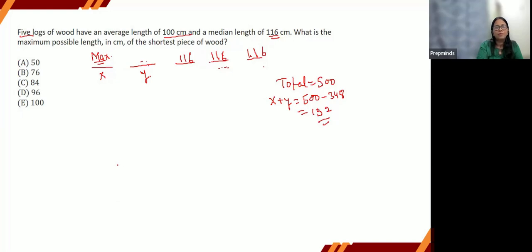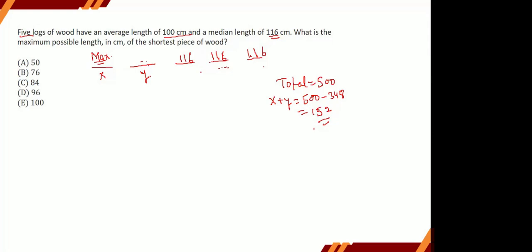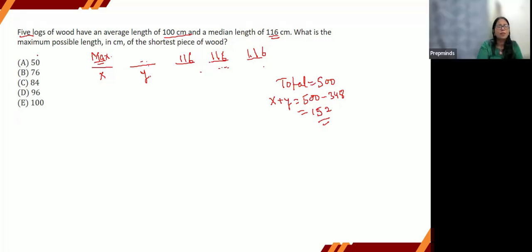Okay. So the sum of these two is 152. Now, yeah, I think it has to be 76, ma'am, because any number more than that will not help because it will make the second number lower, which will disrupt the ascending order. Right. Okay. So we know that this is x, right? And this is y. What is the condition on x and y? So we know that x is less than or equal to y, and y is less than or equal to 160. That is what you are saying, right, Piyush? Yes, yes, ma'am.